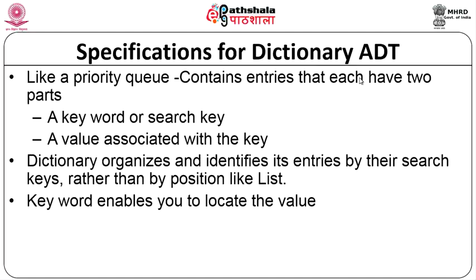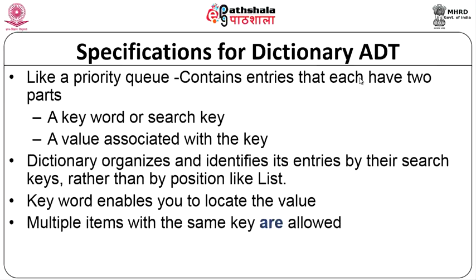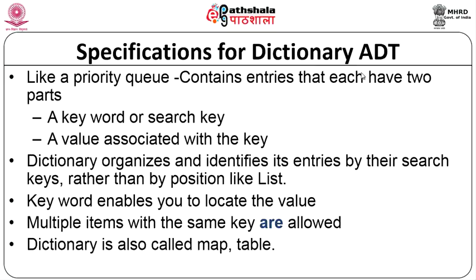Our aim finally is to locate a value, but the keyword is the one that facilitates our locating the value. And multiple items with the same key are allowed. There is no question of not having duplicates, it is allowed. The dictionary is sometimes also called a map or a table. Different books do use different terminologies, but here we are going to use the terminology dictionary ADT.